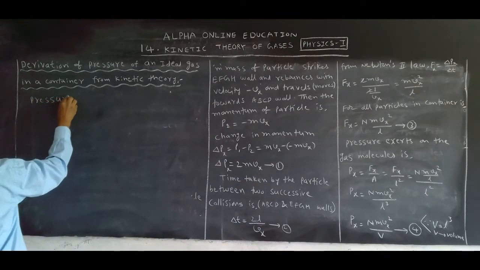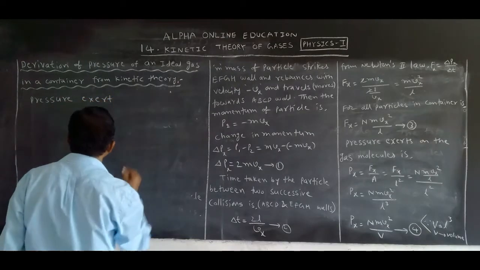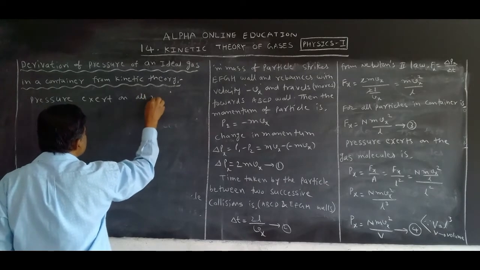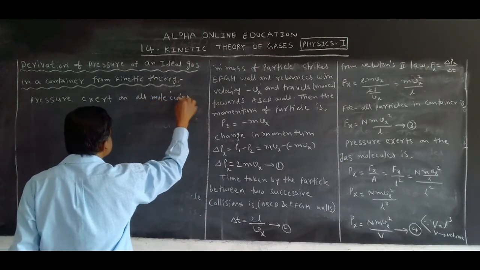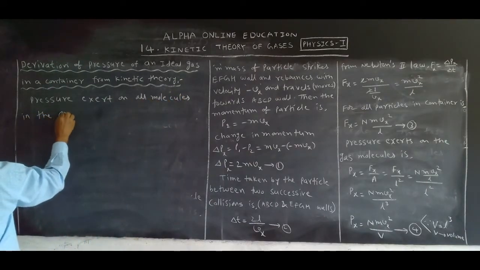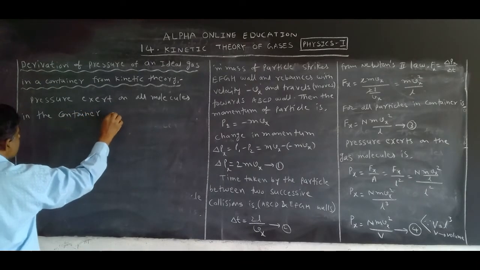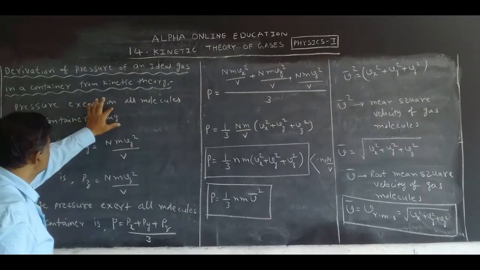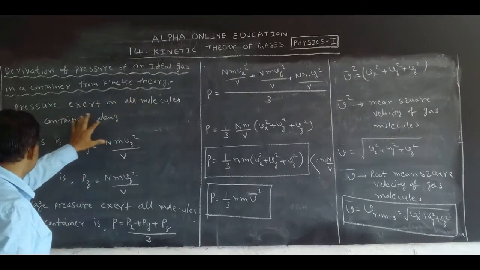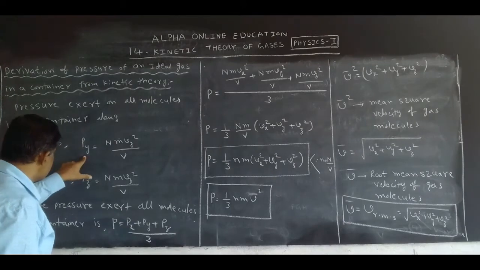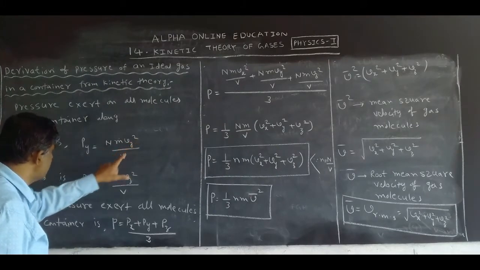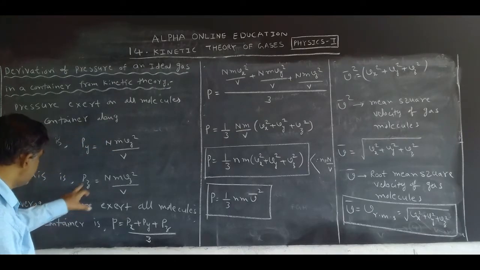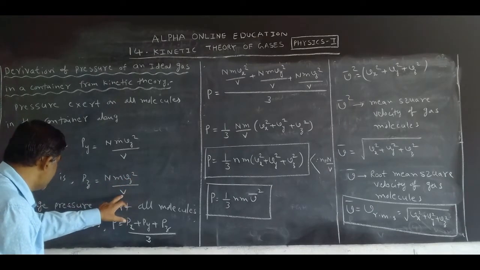Pressure exerted on all molecules in the container. The pressure exerted on all molecules in the container along the y-axis is Py equal to N m Vy square by capital V, and along the z-axis is Pz equal to capital N m Vz square by V.